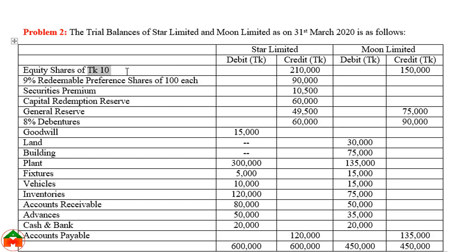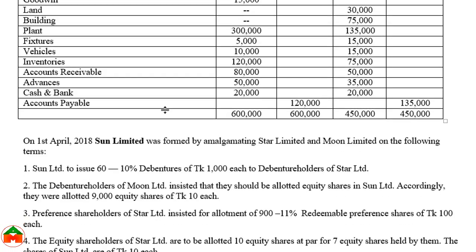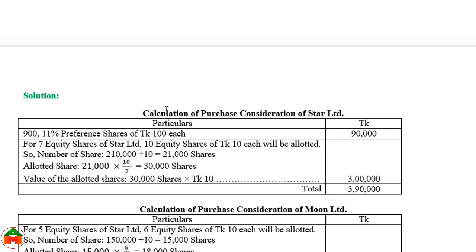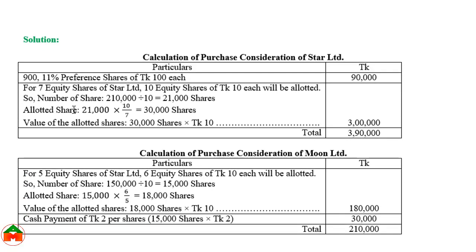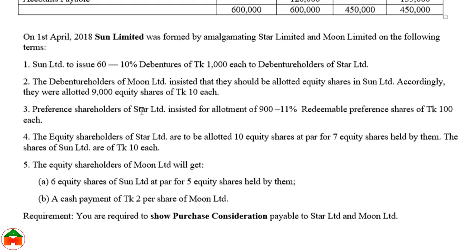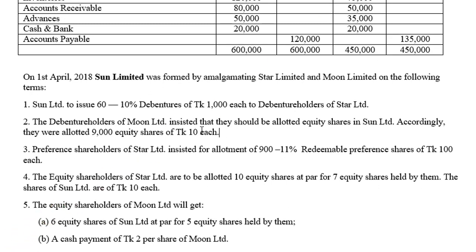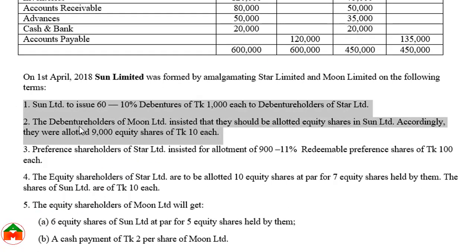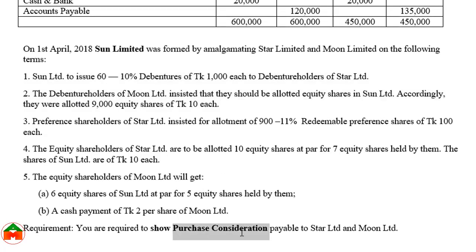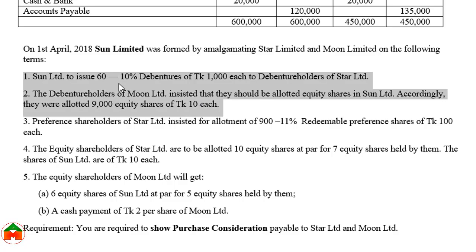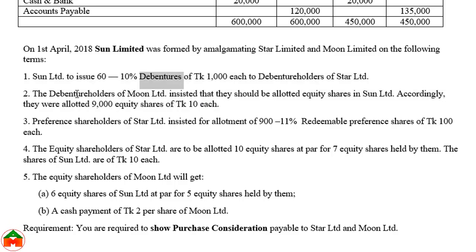And if we want to know the number of shares of Moon Limited, then we need to divide the total equity share by the par value share. So let's see the calculation. Here we can see the solution. From the problem we can see, we have already said that these two items would not be considered in calculating purchase consideration because these two items are the payments against the debenture holders.